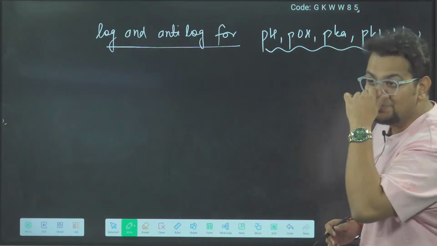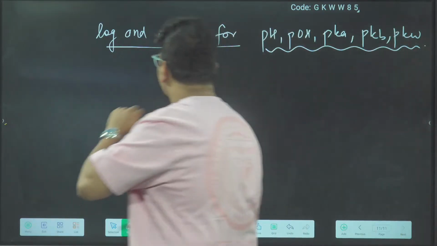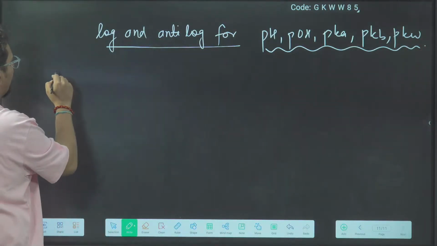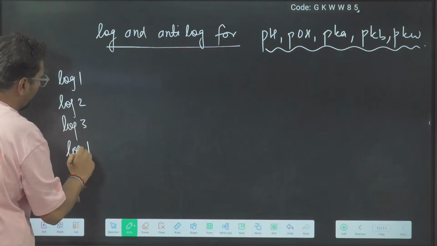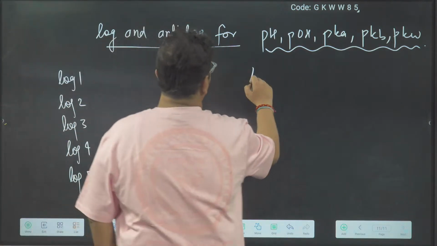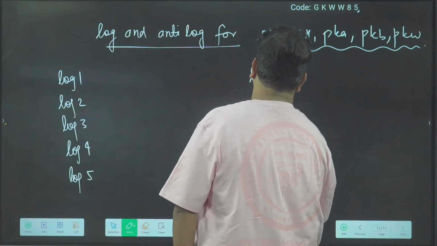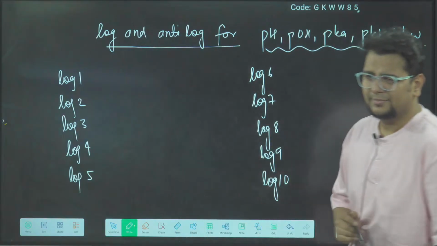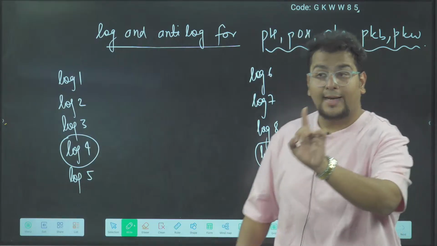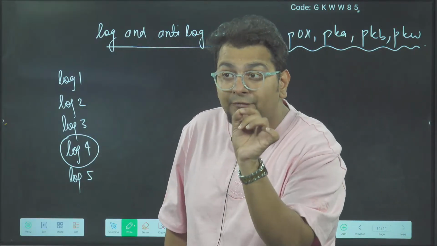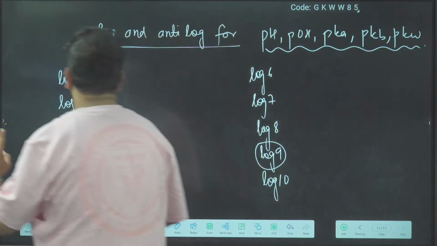Okay, so pH, pOH, pKa, pKb, pKw. Done? Now, for these, you have to know the values of log. So log 1, log 2, log 3, log 4, log 5, log 6, log 7, log 8, log 9, and log 10. This log value you should be knowing. Here if I take the perfect squares, who are the perfect squares? 4 and 9. Log 4 and log 9, the perfect squares, will be a little bit different. But for the remaining, one shortcut you can use.